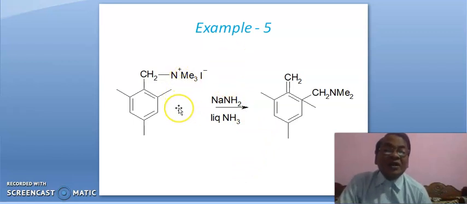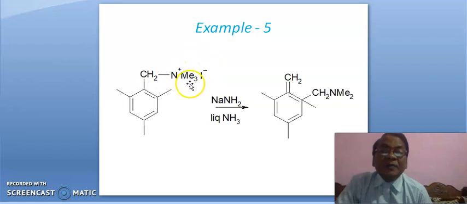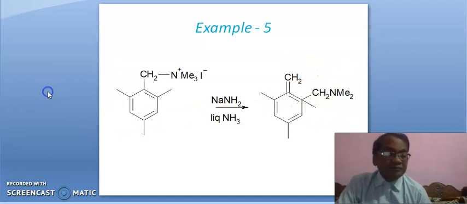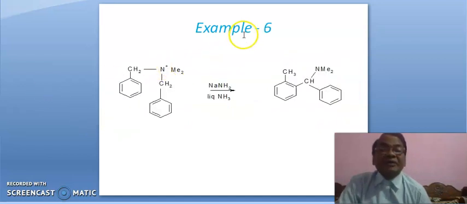This is quaternary ammonium salt, and when it is heated with sodamide, this part, this CH2 methyl turns into CH2 and it will get attached here, and this bond will break from here, leading to this compound. So it is Sommelet-Hauser product. Example 6.